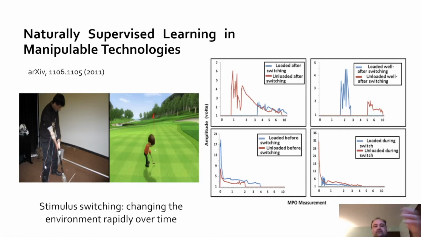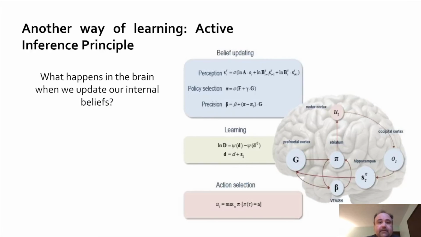And then we can do this in a golf game, in a golf simulation, where we do this switching. We have people forget about what they've learned and then relearn it over a period of sequential trials, and we observe these types of responses. So we can observe a lot of different patterns of relearning and other types of adaptive behavior.